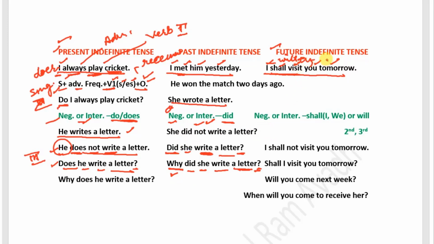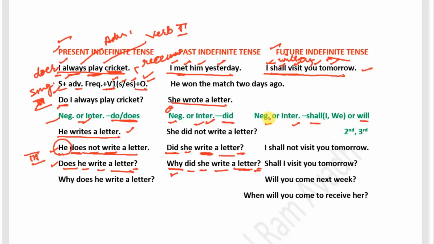In future indefinite tense, we can convert a simple sentence into an interrogative or negative sentence with the help of shall or will. Here, the simple sentence of future indefinite tense is I shall visit you tomorrow.